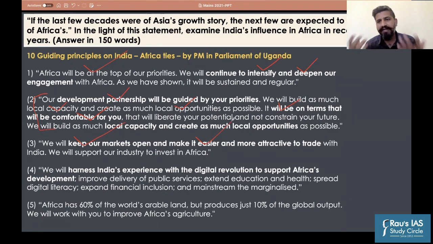We are interested in trade with all the continents. Africa is resource rich and has one of the youngest populations in the world. It has a very high growth rate in terms of population. That is why Africa will be the youngest continent in the coming decades, right? Plus, India will provide help through the digital revolution that India has. Africa has 60% of the world's arable land. That is why India's focus will also be on providing assistance to Africa in agriculture.